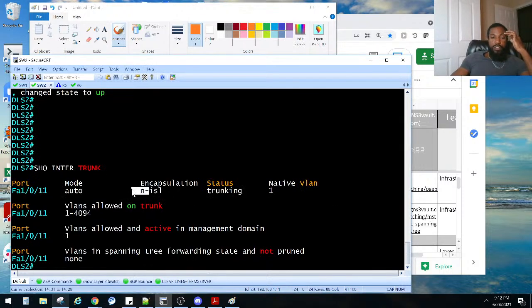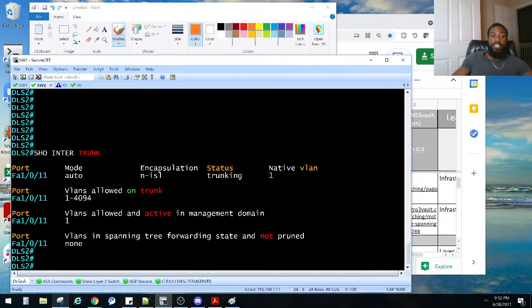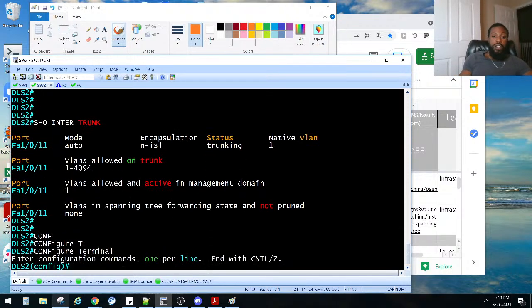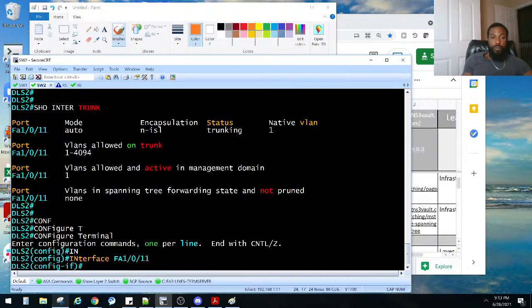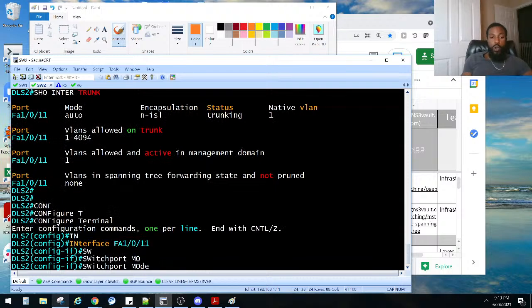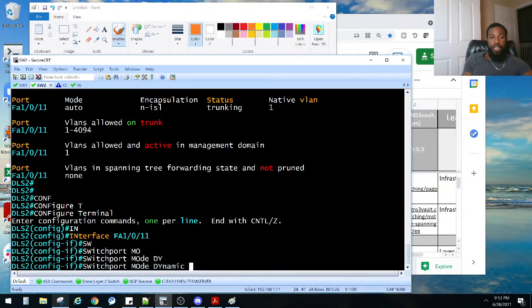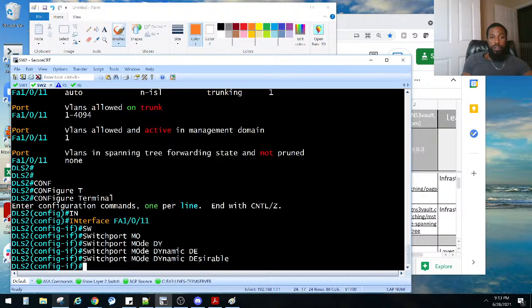And it negotiated, so we want it to desire to become a trunk. Let's go to interface FA1/0/11, switchport mode dynamic desirable. Notice this N right here means it negotiated to become a trunk.